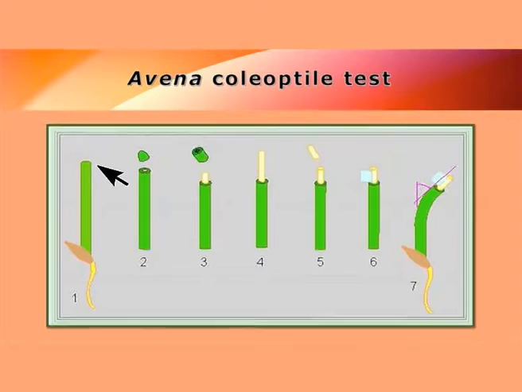Now, how can this indole production be assayed, or how is the bioassay of auxin production done? For that, we require a typical Avena coleoptile. Now, this is a typical Avena coleoptile where we know that the shoot tip is producing auxin. So, when the shoot tip is removed, that typical growth is lost or the apical growth is lost. And if this particular shoot tip is placed on an agar block and this agar block is replacing the shoot tip, then we will also see curvature test. So what we can understand is that this curvature or shoot tip curvature is brought about by the auxin which is produced by the shoot tip of this Avena coleoptile.